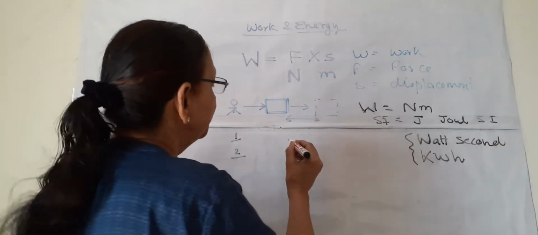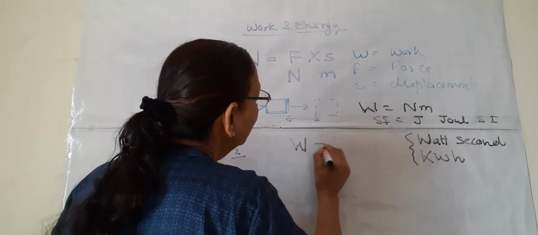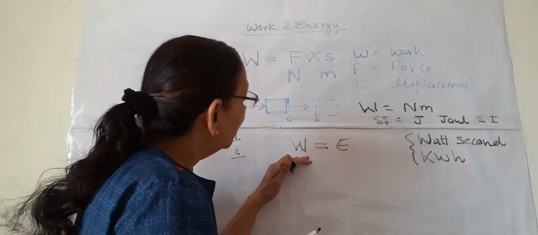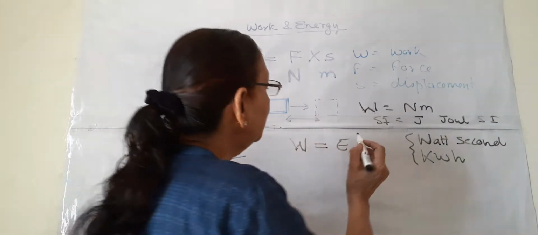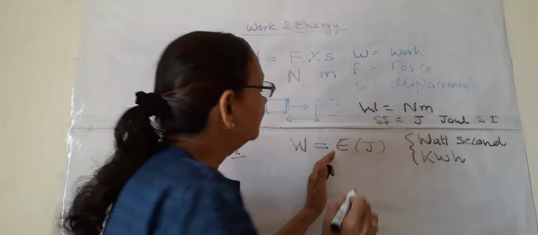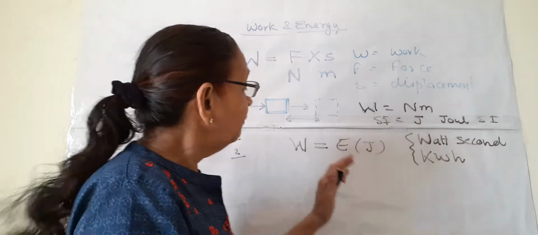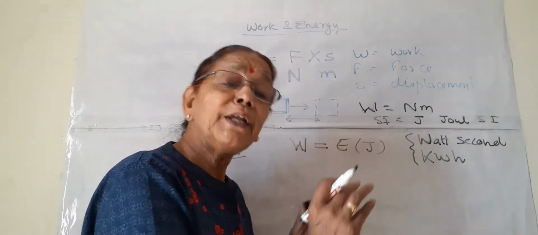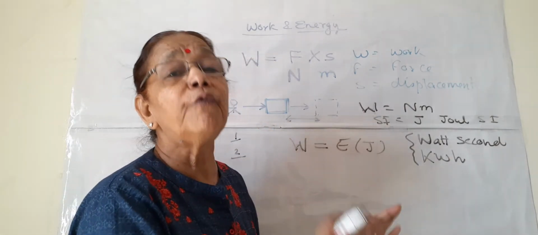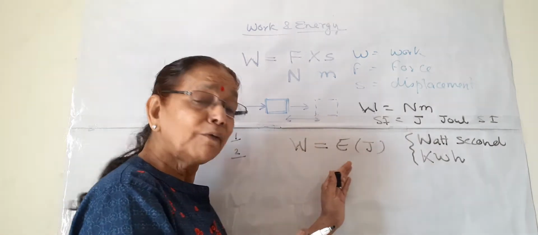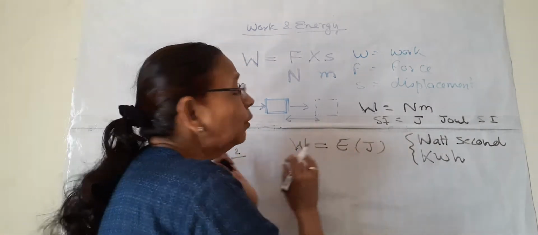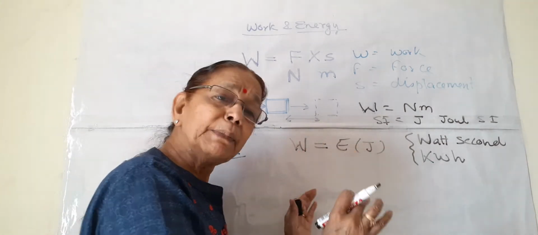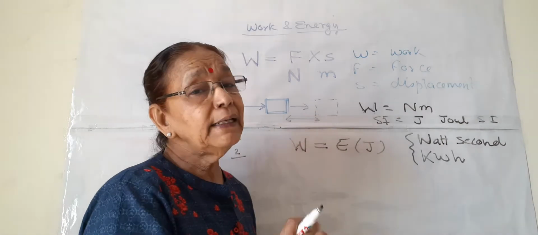Work and energy are equivalent to each other. They are not exactly similar. Work is equivalent to energy, and the unit of energy is also joule. What is the difference between work and energy? Energy is the capability of doing some work. So the capability of doing work is energy, and both of them are equivalent. The formula is always the same for work and energy.